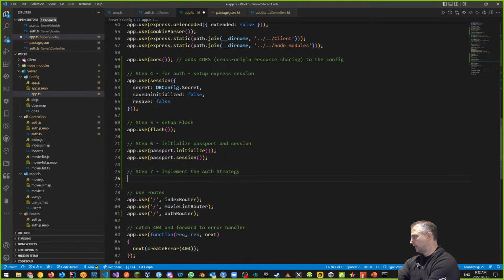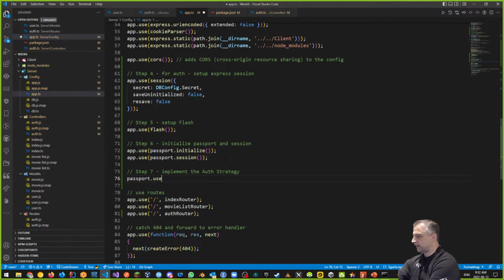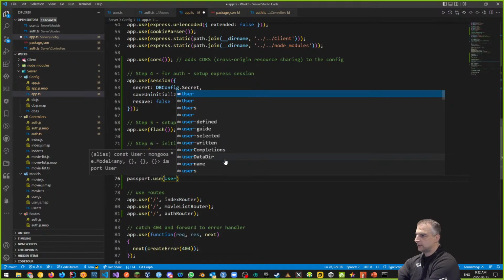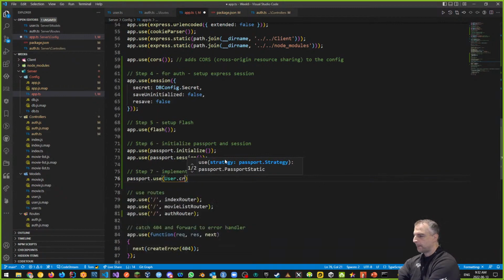And what that looks like is we're going to say passport.use. This is where we're modifying passport, where I want my user and I want to say createStrategy.